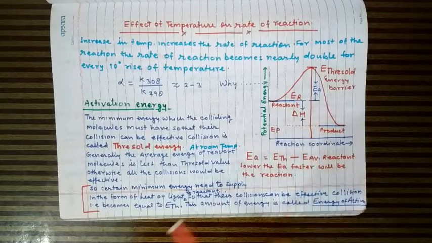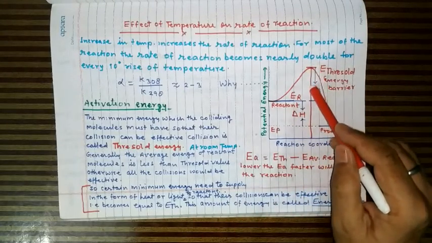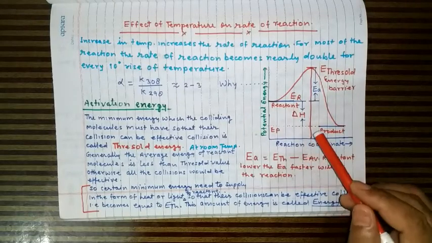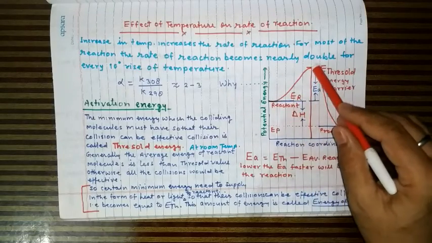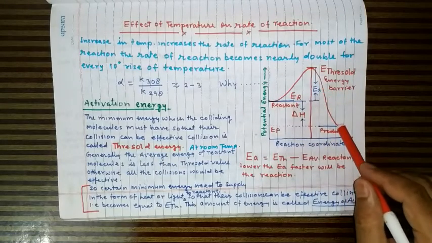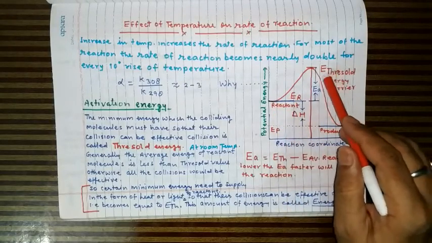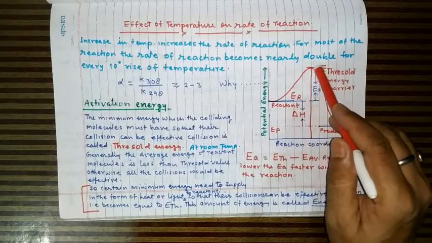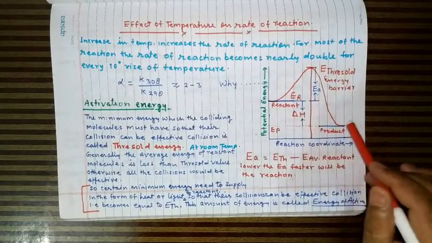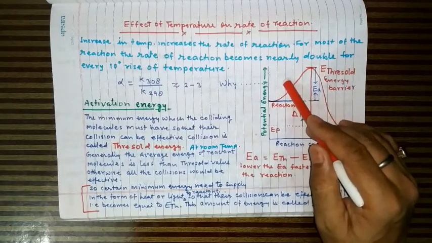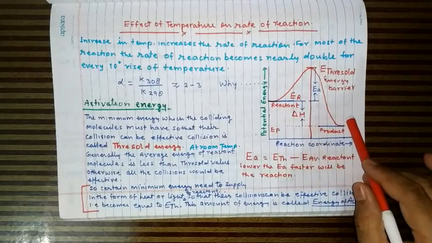the enthalpy of reaction: this is the energy of reactant and this the energy of product, and this difference of the energy is called enthalpy of reaction. Now here in this case, this is the energy barrier, that every reaction has some energy barrier and the reactant molecule has to cross over this energy barrier in order to form the product. If they have the minimum energy equal to this threshold energy barrier, only then their collisions can be effective and form the product. Otherwise they will collide with each other and revert back. They cannot form the product.